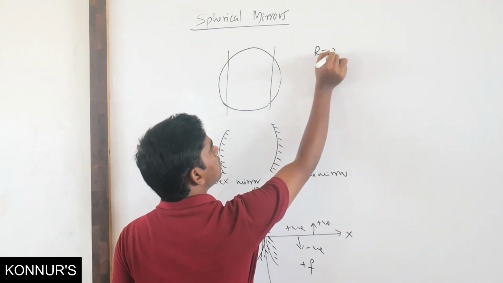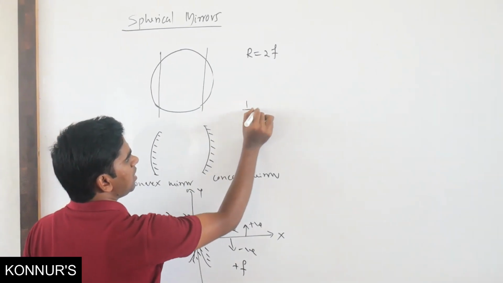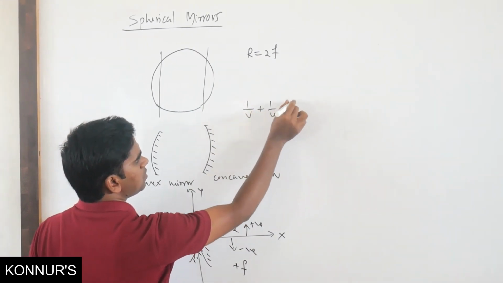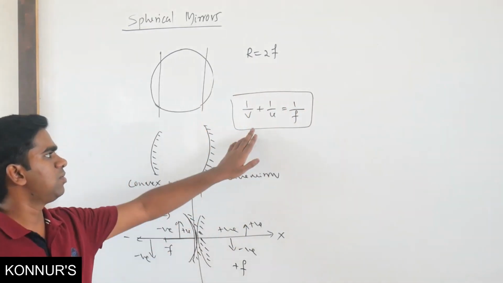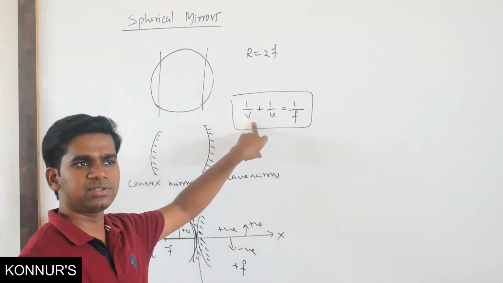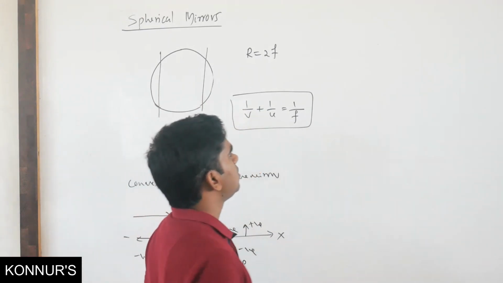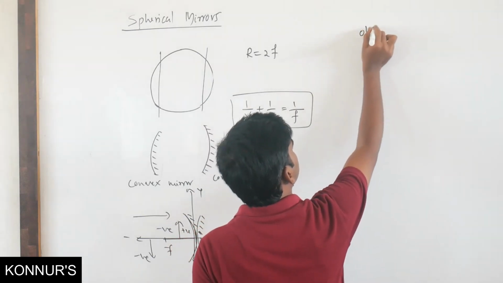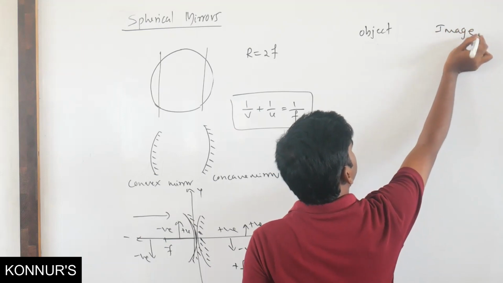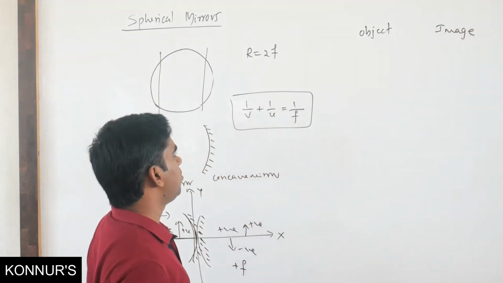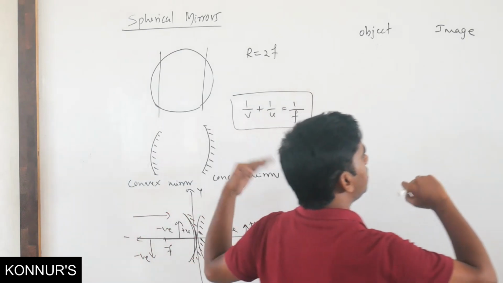We already know r equals 2f. And what is the mirror equation? Mirror equation is 1 by v plus 1 by u equals 1 by f. Based on this, we have to calculate the image distances for different object distances. Suppose I take object distance here, where will be the image? Suppose object is at negative side.